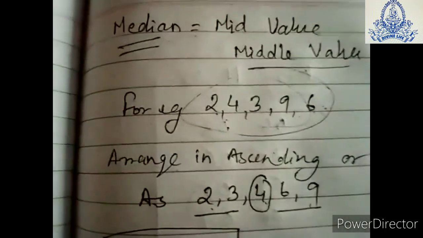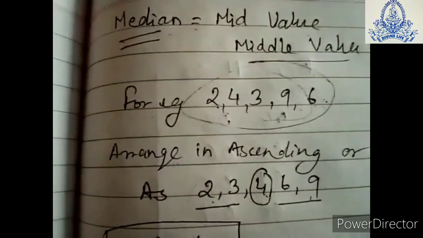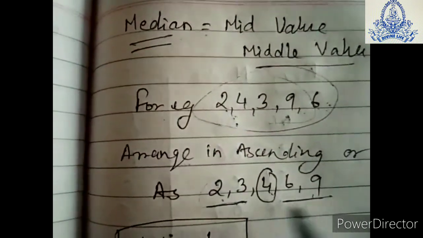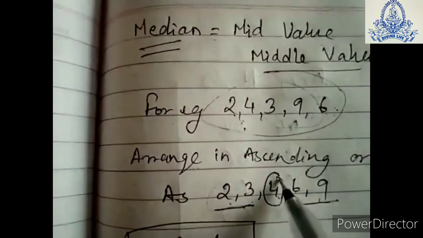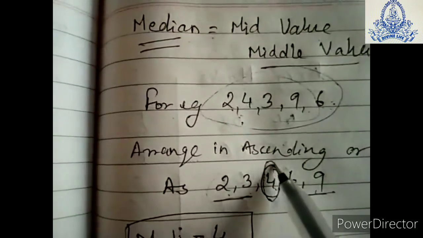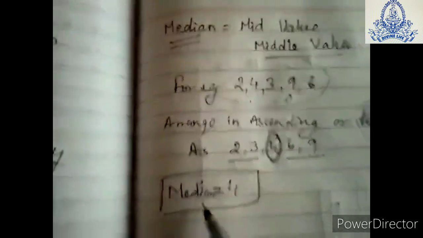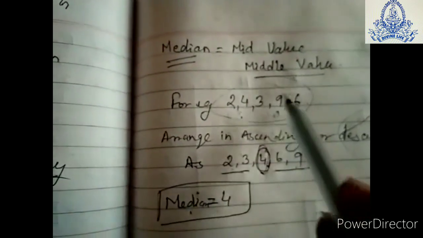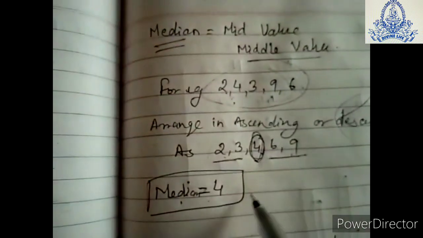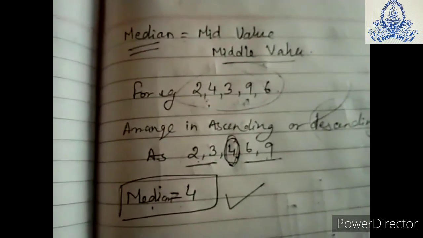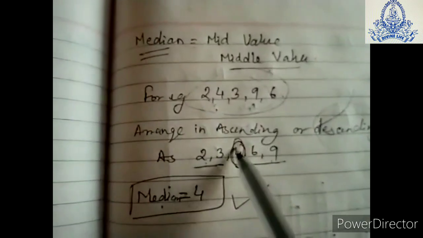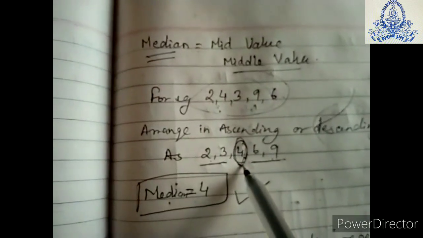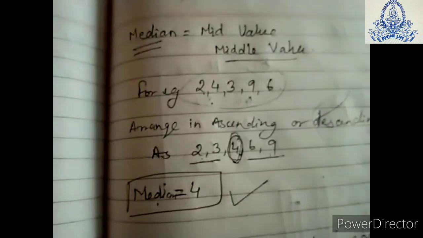You can see there are a total of 5 numbers. So you leave 2 numbers from the left hand side and 2 numbers on the right hand side, that is 2 and 3, and 6 and 9. So the middle number we get out of that data is 4. So 4 is the median of this data, 2, 4, 3, 9, 6. The median of this data is 4. Out of the 5 numbers, the middle number is the third number, that is 4, and that is the median.